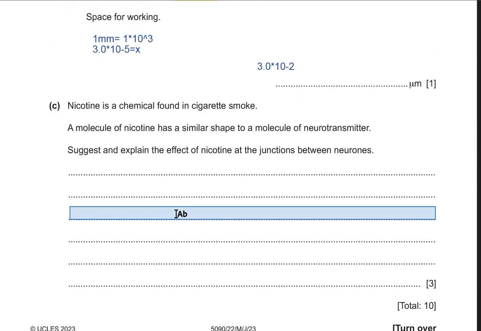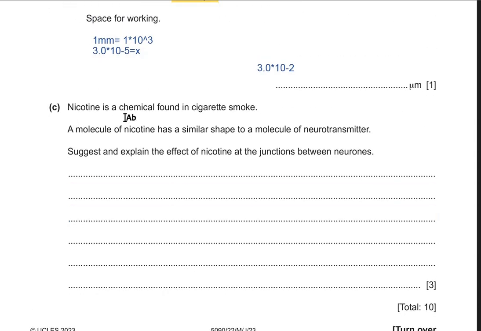Alright, so let's move on to the next part of this question, that is part C, which says that nicotine is a chemical found in cigarette smoke. A molecule of nicotine has a similar shape to a molecule of a neurotransmitter. Suggest and explain the effect of nicotine in the junctions between the neurons.